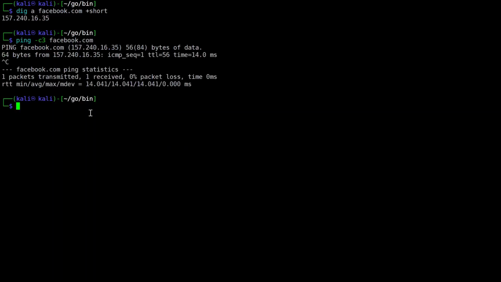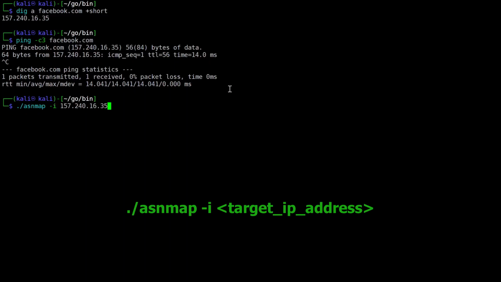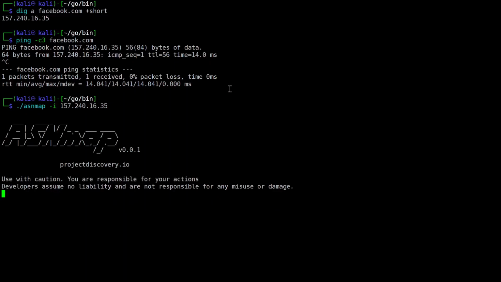So we got the IP address of Facebook, either via dig command or ping or whatever you like. You can use this also. So now let us proceed with our tool ASNmap. With ASNmap, we will be using the IP address first. So this is our IP address. And let's have a look at what we get.